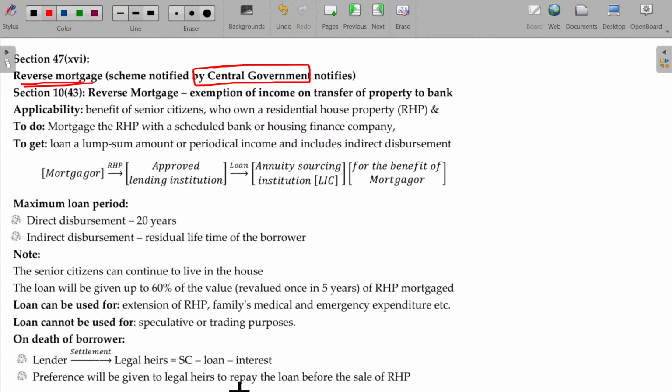Now, see, A works for a long period to purchase one house property. Purchasing the house property is equivalent to his life, usually. How many house properties do you have, or your parents? How many house properties? 10, 20? If it is 10, 20, I wouldn't come to your class, sir.